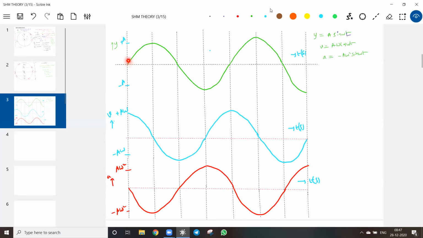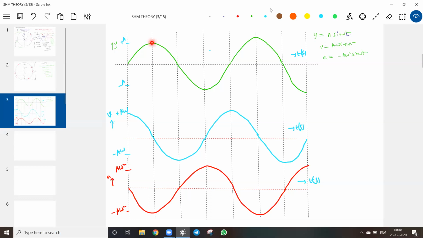At the start, don't think a particle is moving in a curve. A particle will move either horizontally or vertically. Its variation is what I'm showing. When the displacement is positive, look at acceleration, negative. When it moves from mean to extreme, how will the acceleration be? Negative means downward, positive means upward. This was the convention. Velocity positive means upward, velocity negative means downward. Similarly for acceleration. So look here, acceleration negative.